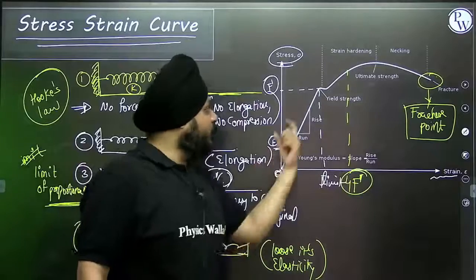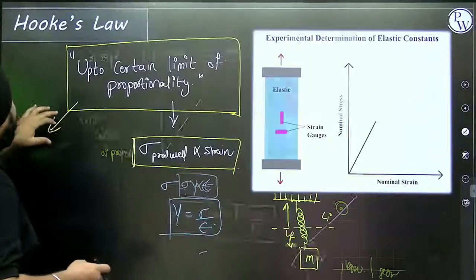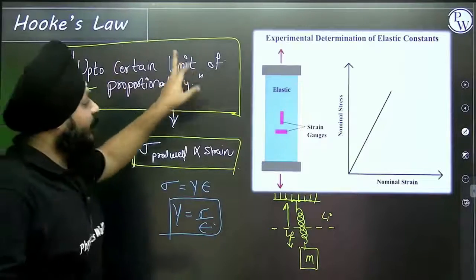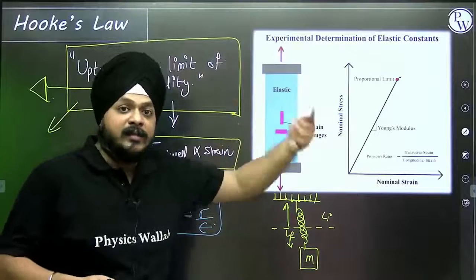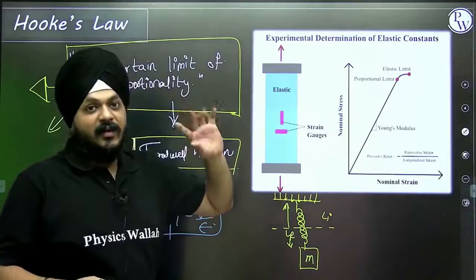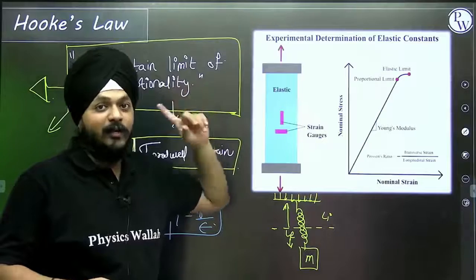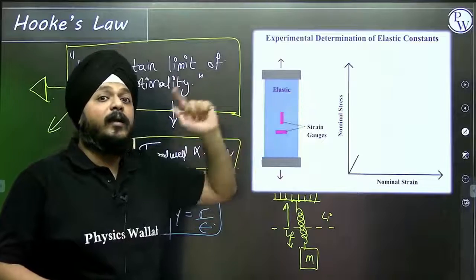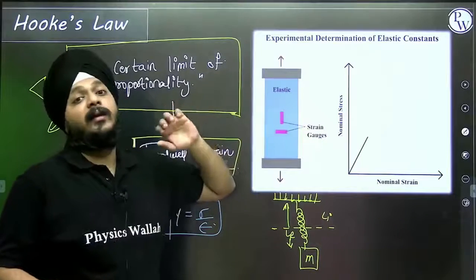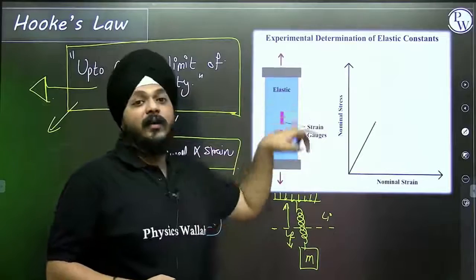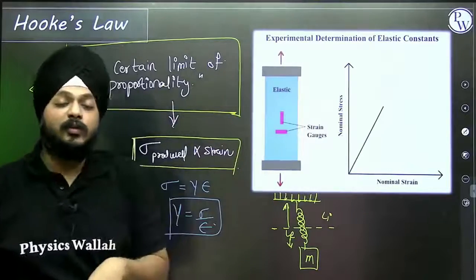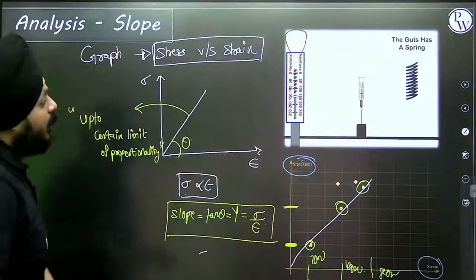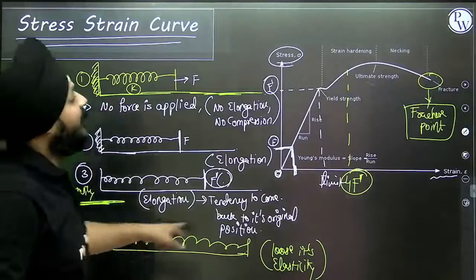So this is what it is all about. I told you all, up to certain limits of proportionality. That limit of proportionality is for an elastic object. For an elastic object, we have this boundary. Up to what limit? Up to the limit till which the object will have a tendency to come back to its original position, else things will go weird and Hooke's law fails. So this is all about the stress-strain curve in the end.